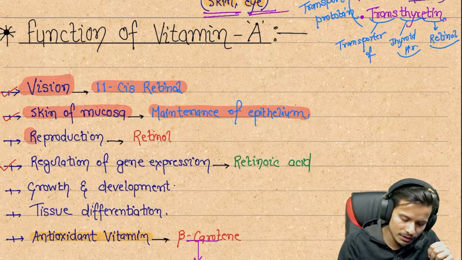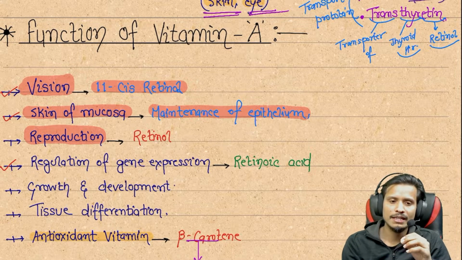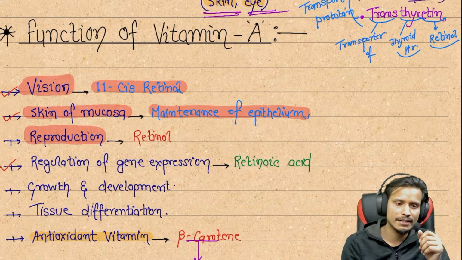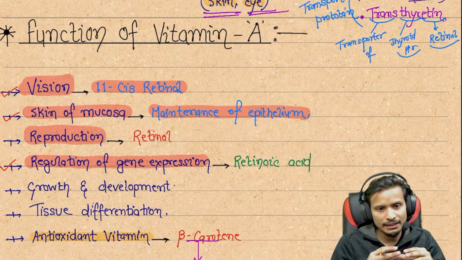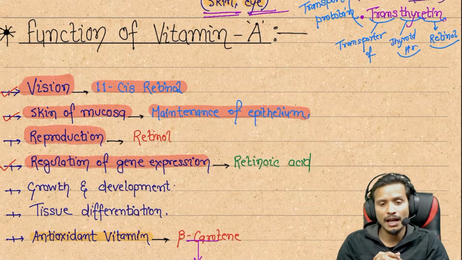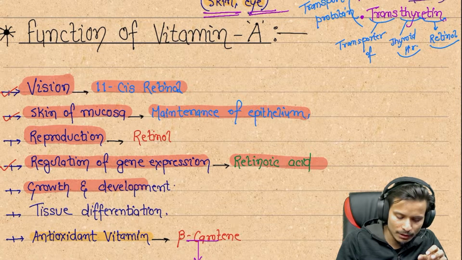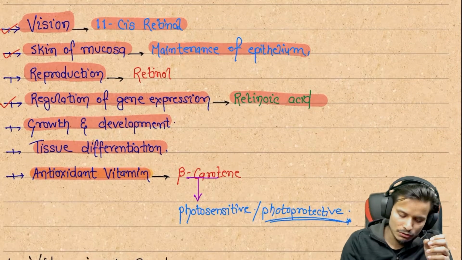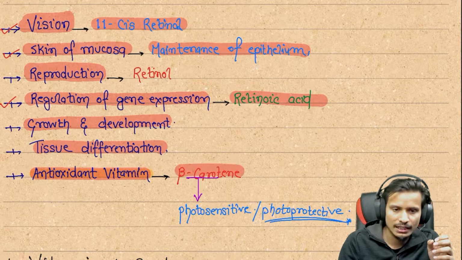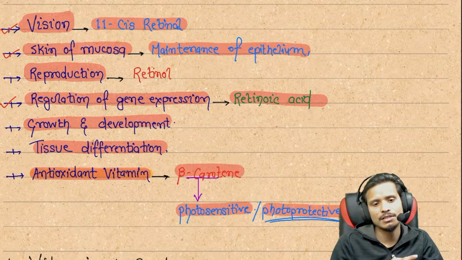Next, its main role in reproduction. The form of vitamin A performing its role in reproduction is retinol. Next is the regulation of gene expression. Gene expression is regulated by vitamin A in the form of retinoic acid. Next we have growth and development, tissue differentiation, and the antioxidant role. Vitamin A, in the form of beta carotene, is an antioxidant, and there is also a photosensitive and photoprotective nature of this vitamin.